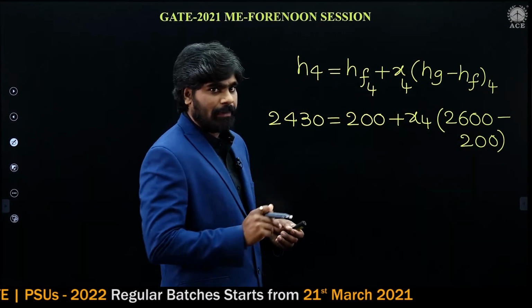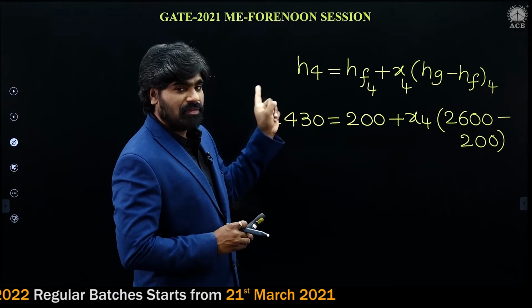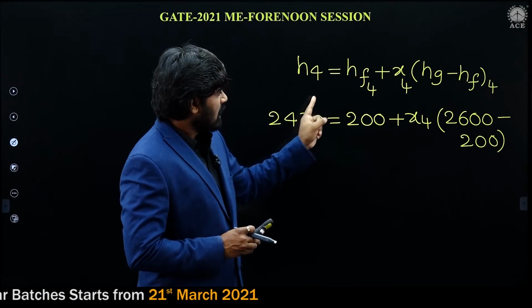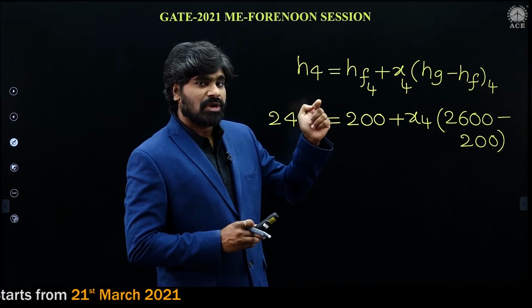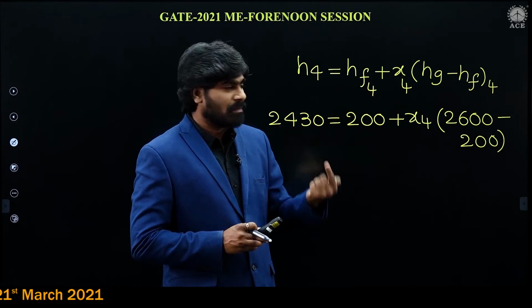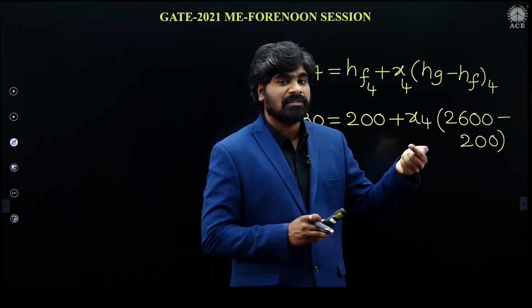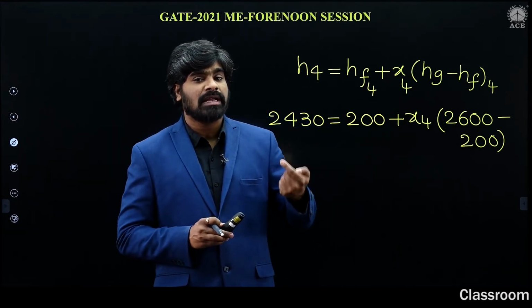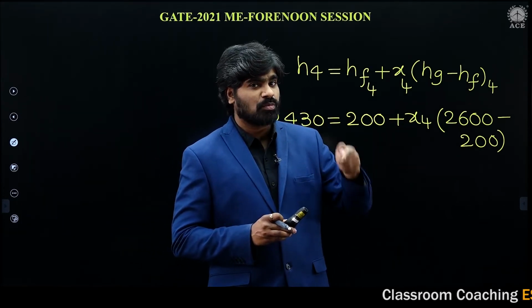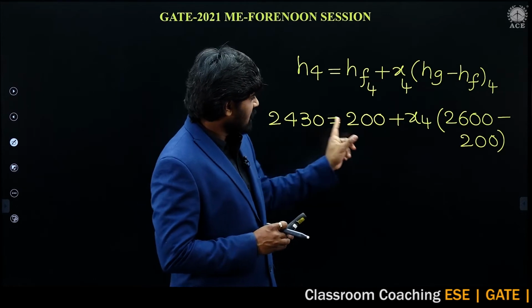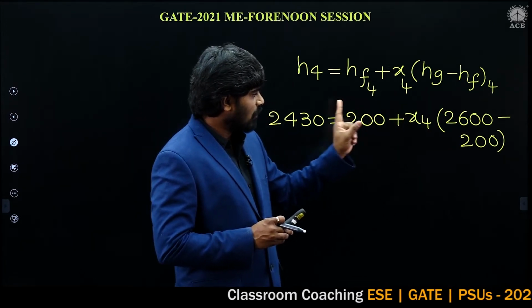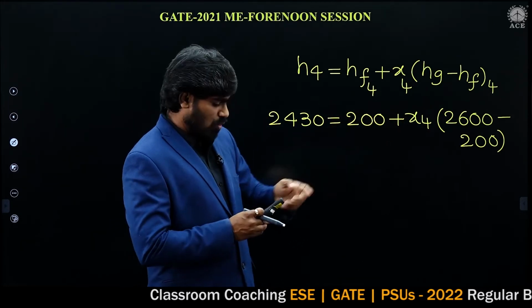I repeat. H4 we already know, and we have substituted. Hf is the enthalpy of saturated liquid corresponding to condenser pressure, and Hg is the enthalpy of dry saturated vapor corresponding to condenser pressure. These values are already given, and we have substituted. The only unknown is X4.